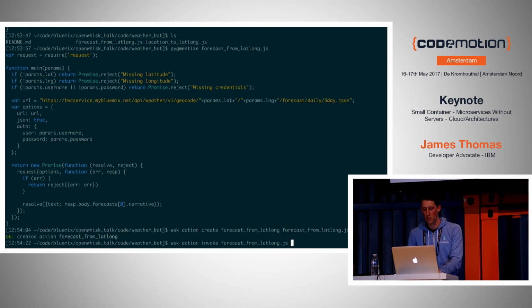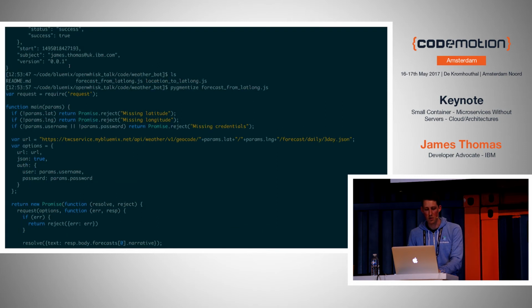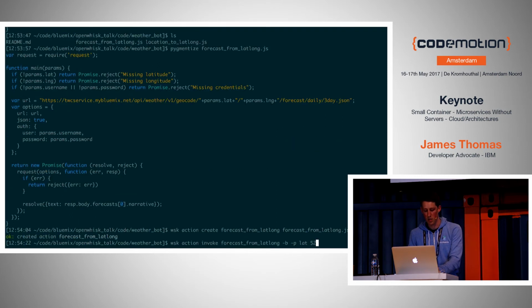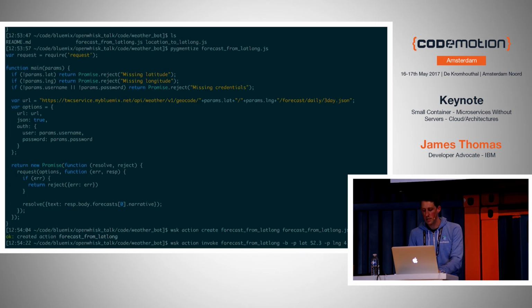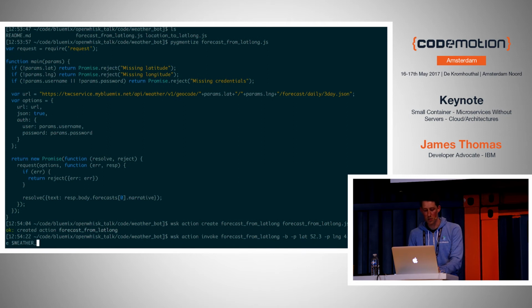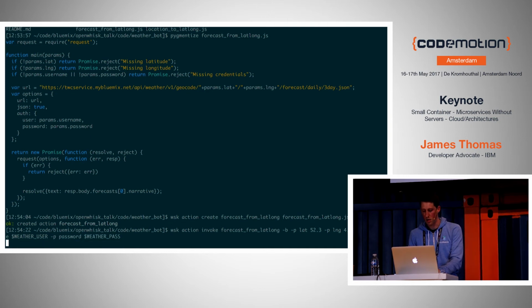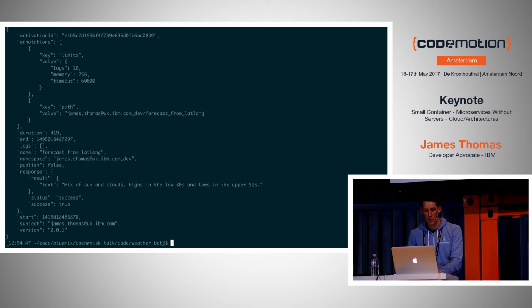Now this takes a few more parameters. It takes latitude, which was, what was it for Amsterdam? Like 52.3. A longitude, which was 4.89. And it takes a username and password for my credentials, because I don't want you to see them. Like that. Let's try. Hopefully this will work. Cool, right? So that apparently is the forecast for Amsterdam at the moment. I don't understand Fahrenheit. I understand Celsius, so I have to pretend that seems about right. Mixture of sun and clouds.